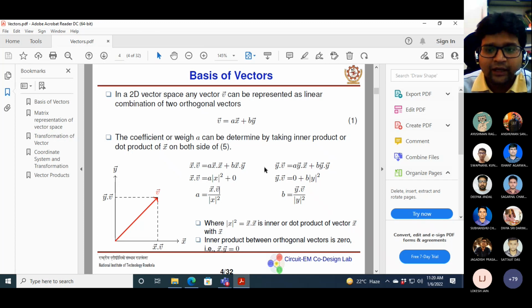Now similarly you can see that B is the component in the direction y. And you can see that x and y are orthogonal, so that's why this inner product is 0.